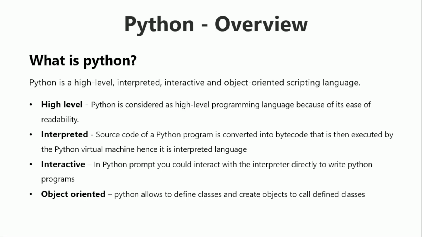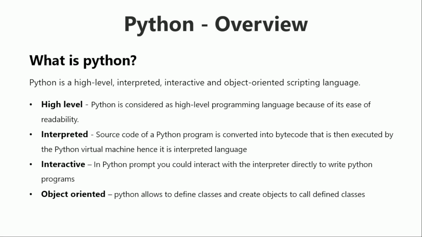So interpreted. Python is also called an interpreted language, since the source code of a Python program is converted into bytecode, then it is executed by the Python virtual machine. Hence it is an interpreted language. It means whatever Python program the user writes will be converted into a byte stream, like bytecode. The bytecode will be 0s and 1s, and it is handled by the Python virtual machine, which acts as an interpreter for the conversion of a Python program into bytecode. Hence it is known as an interpreted language, where the interpreter plays a major role while converting a user program into bytecode. So this is the reason why Python is called an interpreted language.